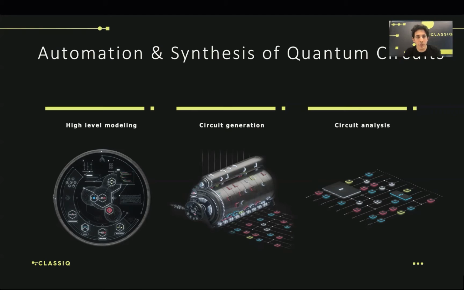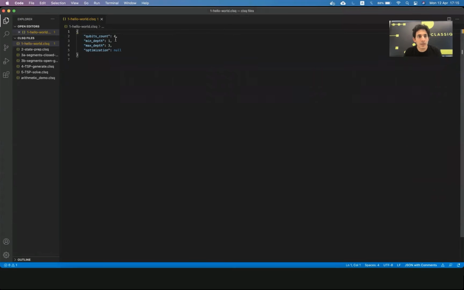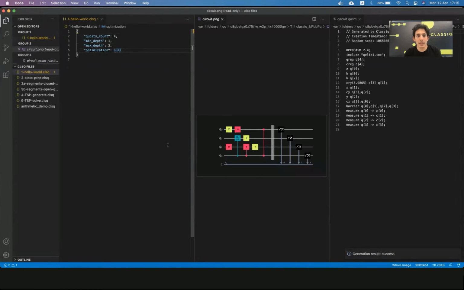So let's show a few examples of this. Right here, I've prepared a very simple model of a quantum circuit. So I request 4 qubits, a minimum depth of 1 and a maximum depth of 3. And for this very simple example, we're going to do with no optimization. And then I just generate a quantum circuit out of these constraints. And here we can see a circuit complying with all of these constraints. And on the right-hand side, we see a quantum assembly, or the specific gates that we put on each of the qubits, the exact instructions.